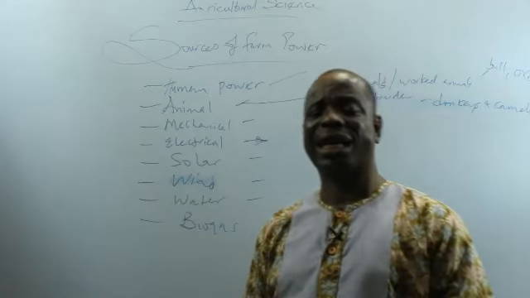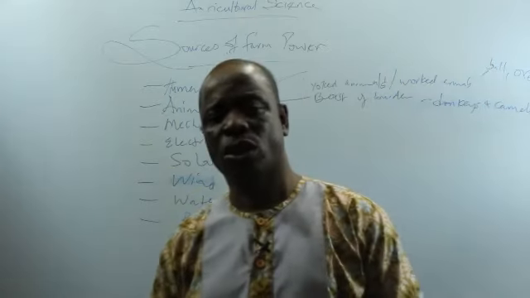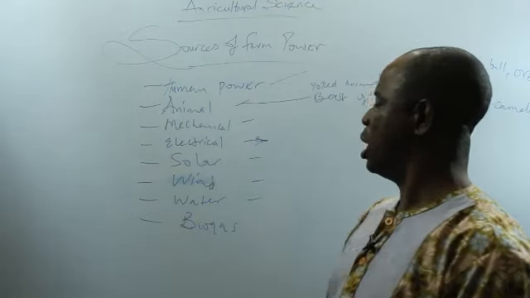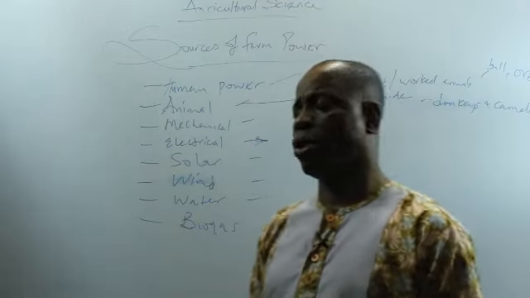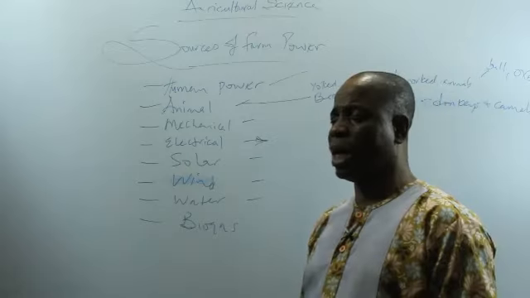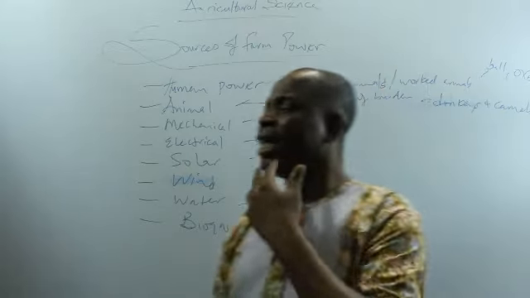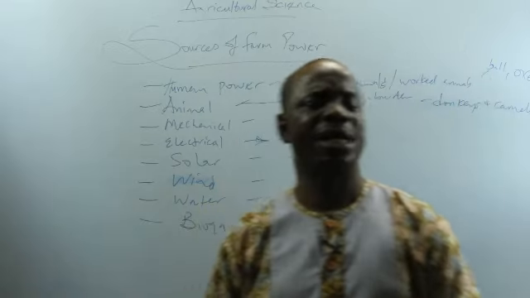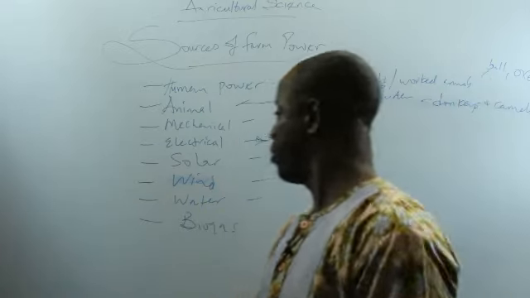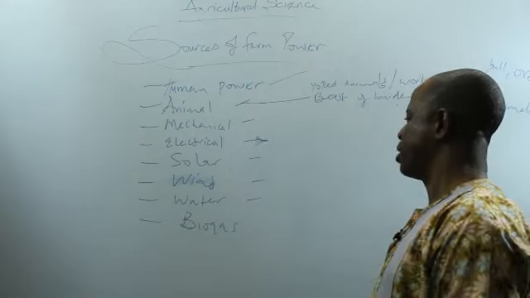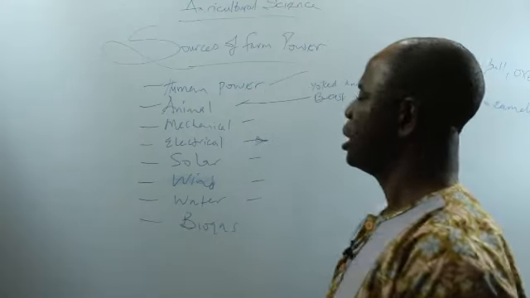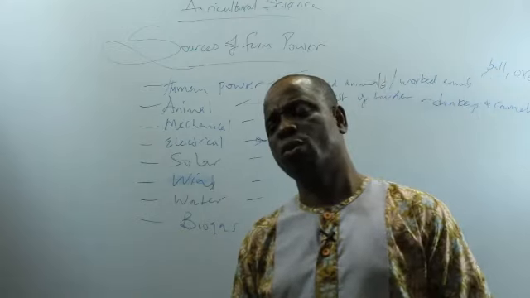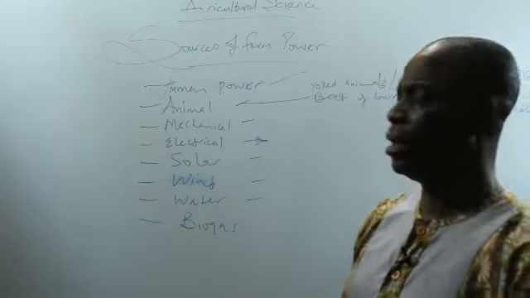Number one, reckless handling of electrical gadgets could result in electrocution, the killing and death of animals or man due to electrical hazards. Then a little power failure in one section of the farm can paralyze the operations on the farm. That's a disadvantage of electrical power. Then electrical power is not supplied smoothly in a place like Nigeria.